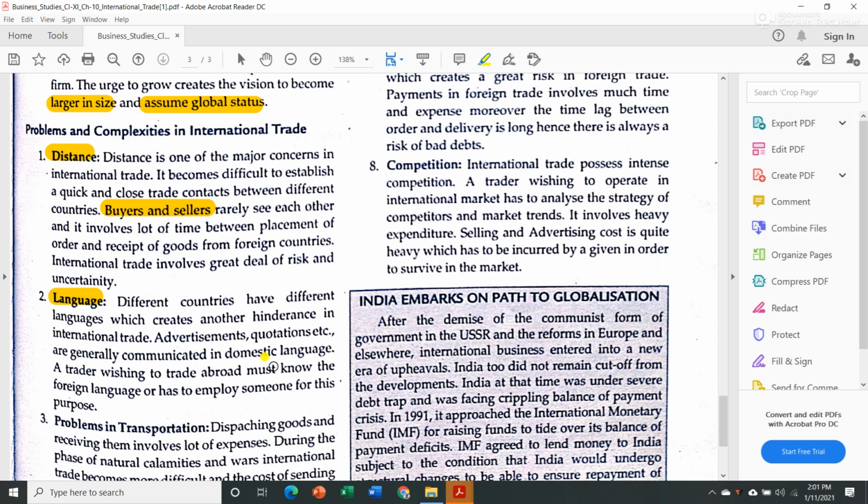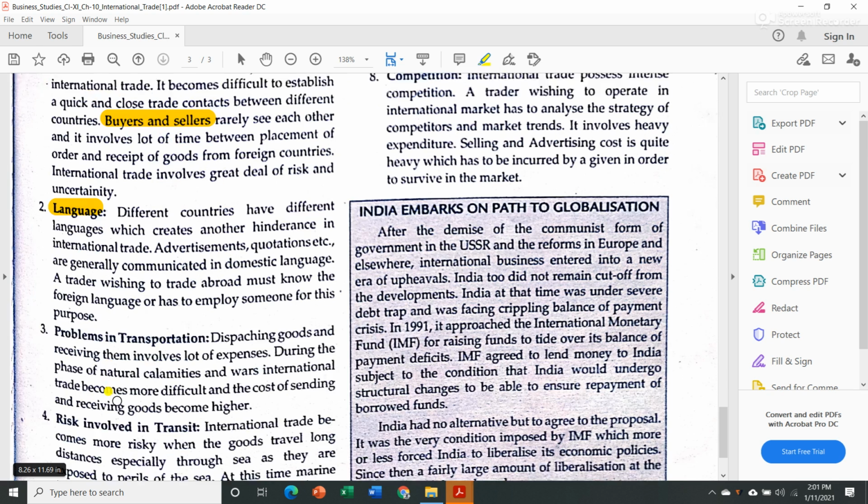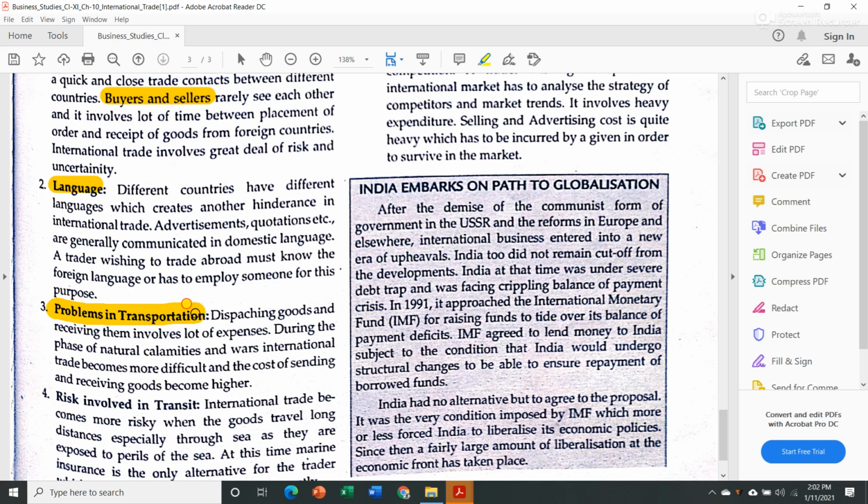A trader wishing to trade abroad must know the foreign language or has to employ someone for this purpose. Suppose if you don't know the language of Urdu, then you cannot carry on business in Pakistan. You have to hire someone who knows that language, or you have to learn their language. Then there is a problem in transportation.